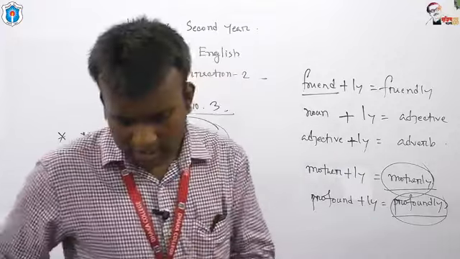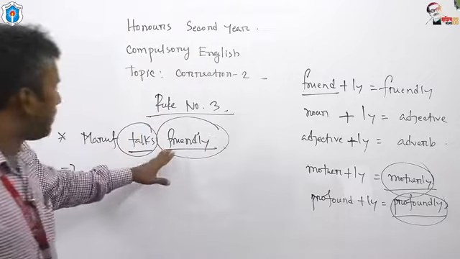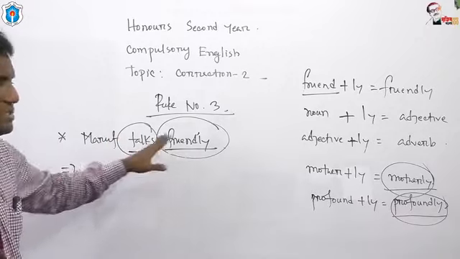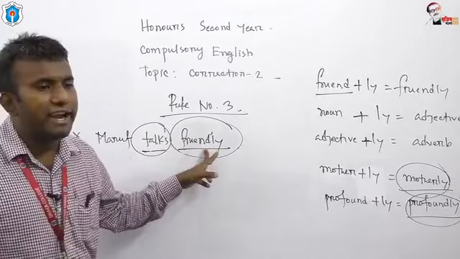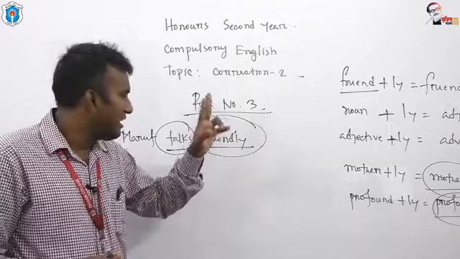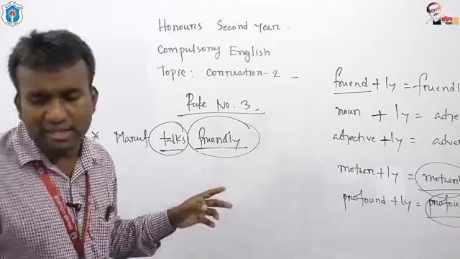So my dear students, now look at the sentence. Maruf talks friendly.